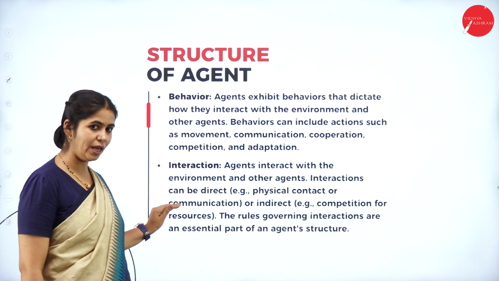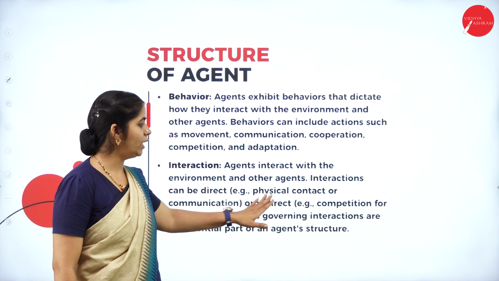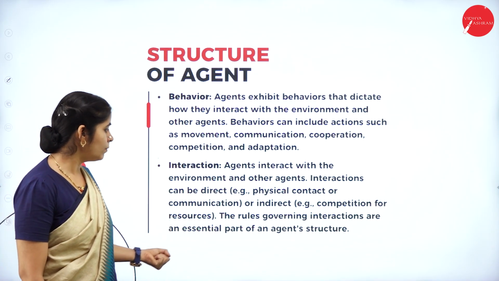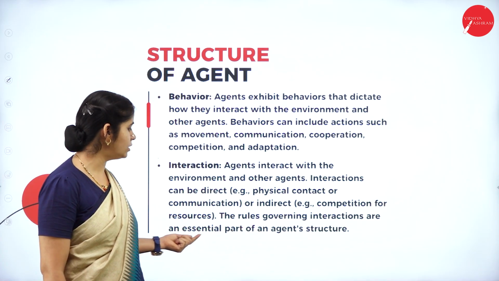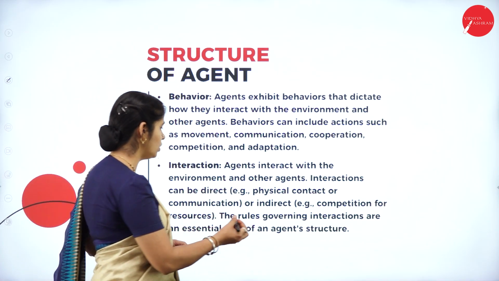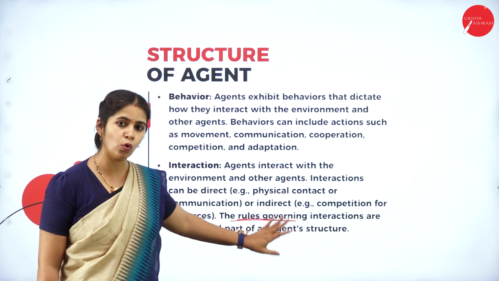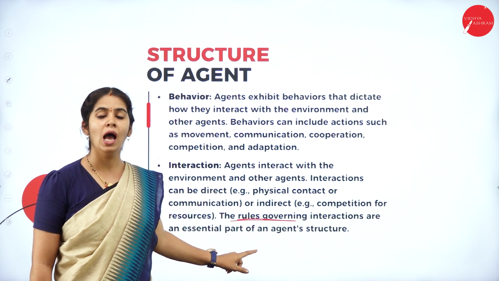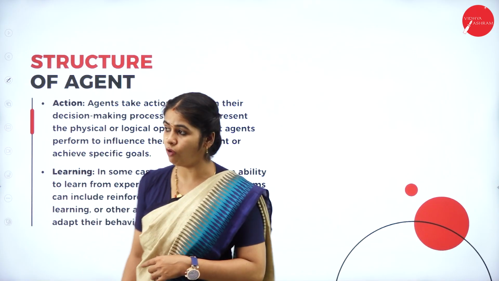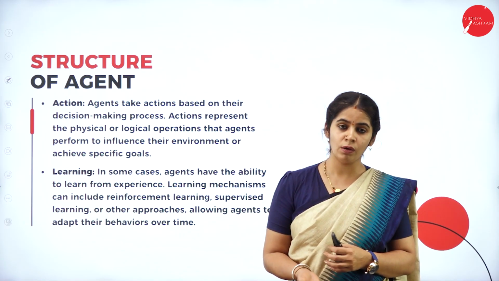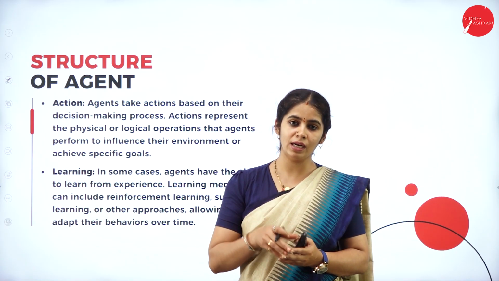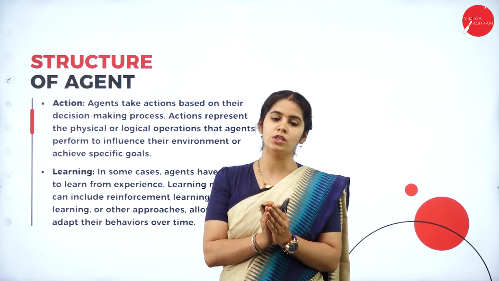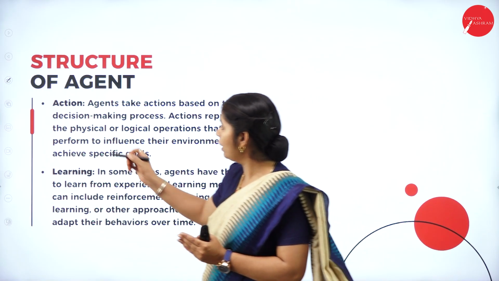What is an example of direct interaction? That is physical contact. For indirect interaction, you have the composition or the resources that we are using. The rules governing interactions are an essential part of the agent structure. Once we have behavior, we should define the rules of the agent behavior. That is also an important part of agent structure. Apart from this, we have action and learning. Once we make a decision, the agent has to stick to that decision and act according to it. That is nothing but action.